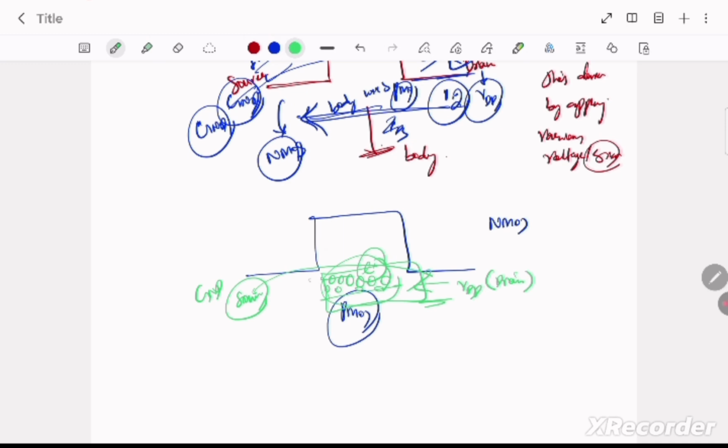So basically we have to invert this part, and this is also said as, we have to create some channel, and that channel will be created using a bias applied at the gate.